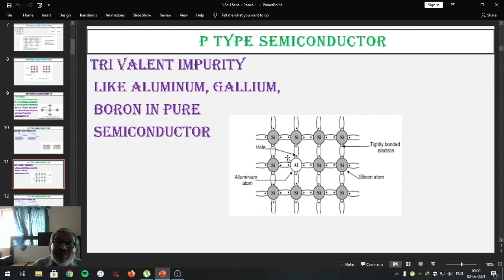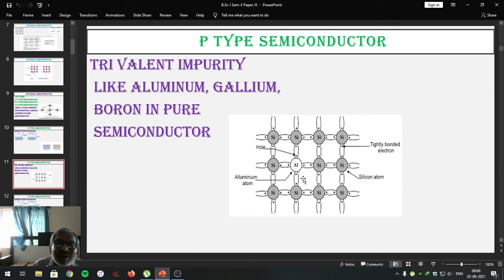All these acceptor impurity atoms form an energy level in the energy band diagram known as the acceptor energy level. This energy level lies just above the valence band, which we are going to study in the energy band diagram.